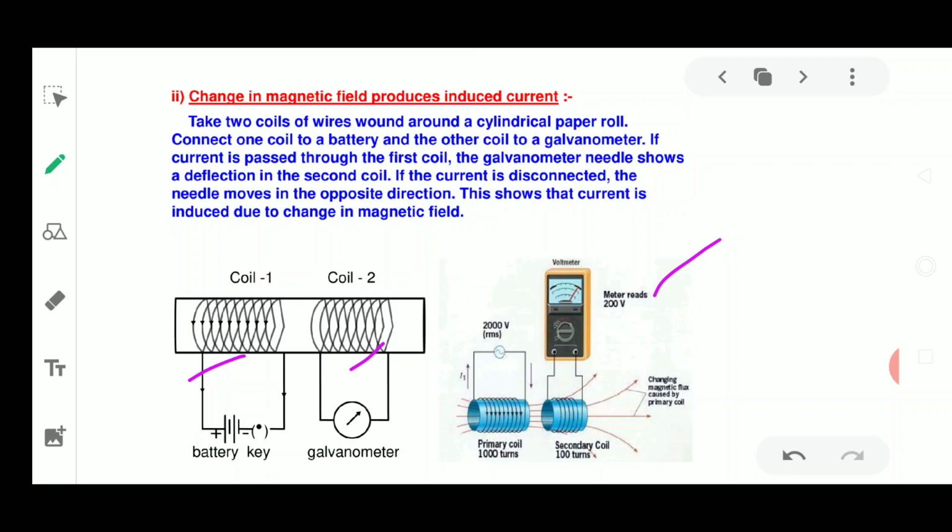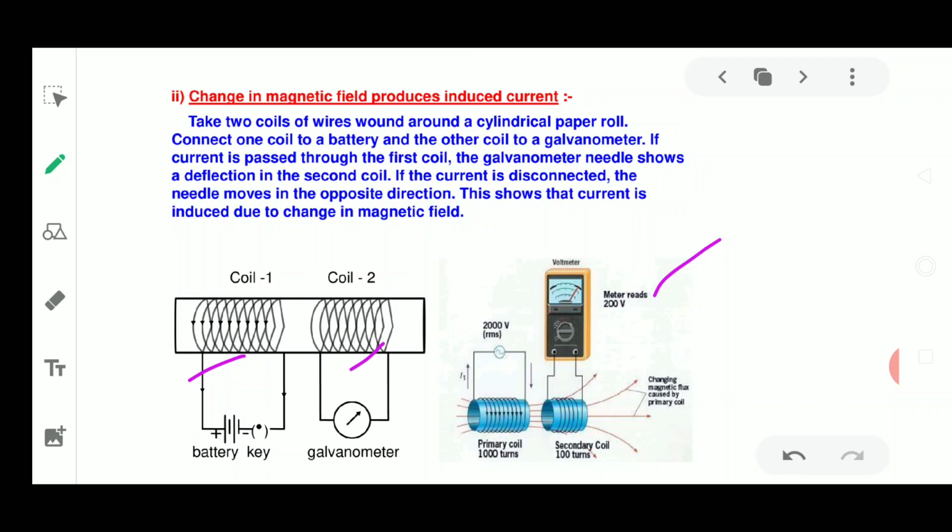Take two different copper wire coils having a large number of turns, say 50 or 100 turns respectively. Now insert them over a non-conducting cylindrical roll, here given as a paper roll.